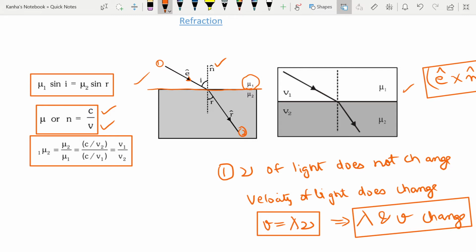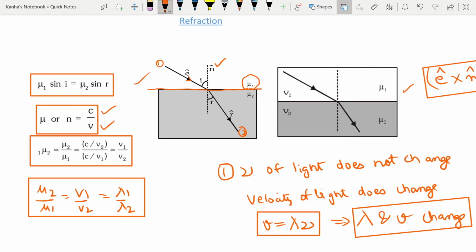So one thing that you should note from here is mu2 by mu1 is equal to v1 by v2, which is equal to lambda1 by lambda2. Why? Because v is equal to lambda into nu. So this you should definitely remember. This is extremely useful from the examination point of view. I'll just mark this as equation number, let's say 3.